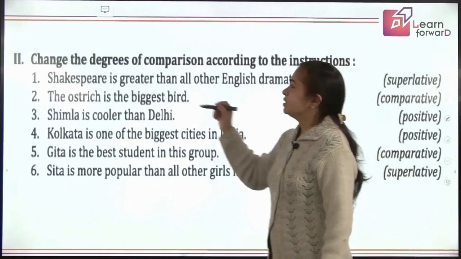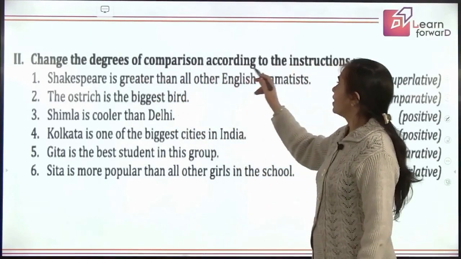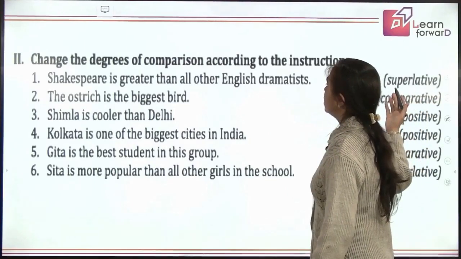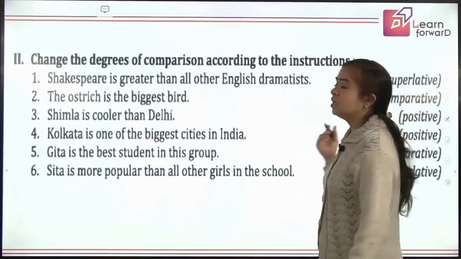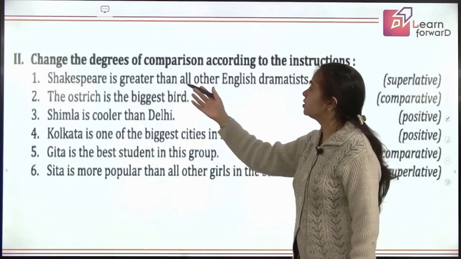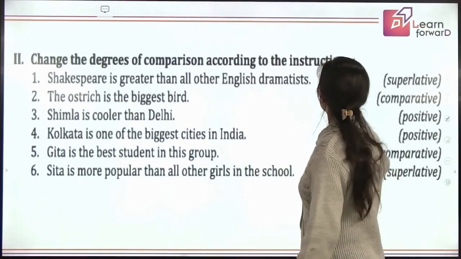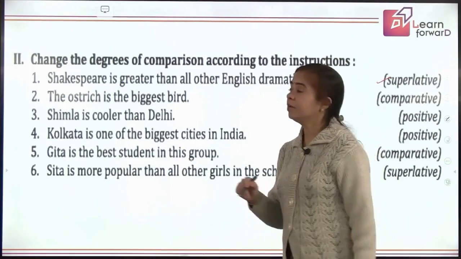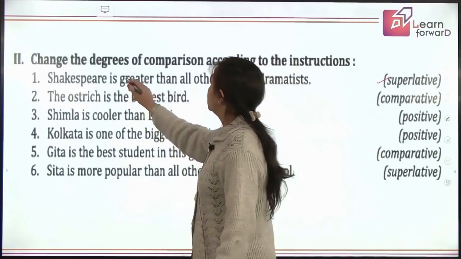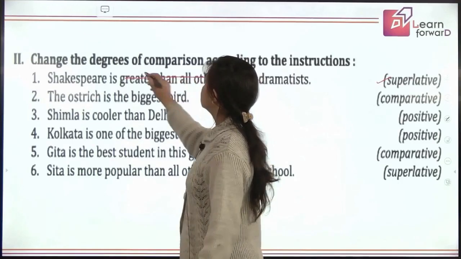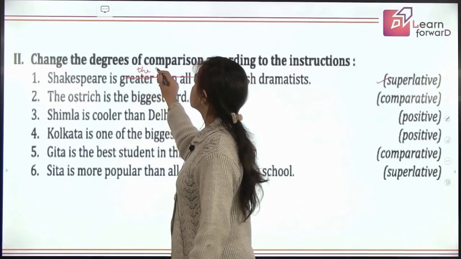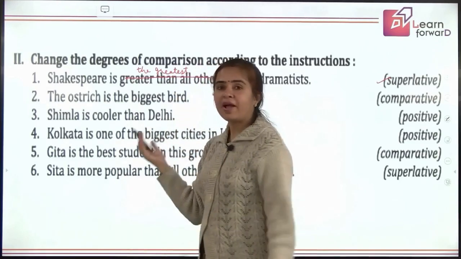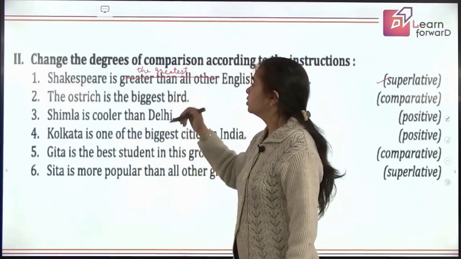Here's another exercise. Change the degrees of comparison according to the instructions. So they are asking you to change the degree, but the meaning should not change. Shakespeare is greater than all other English dramatists. So you have to use superlative degree. So what will it be? Shakespeare is the greatest English dramatist. Fine. You are using superlative degree now.